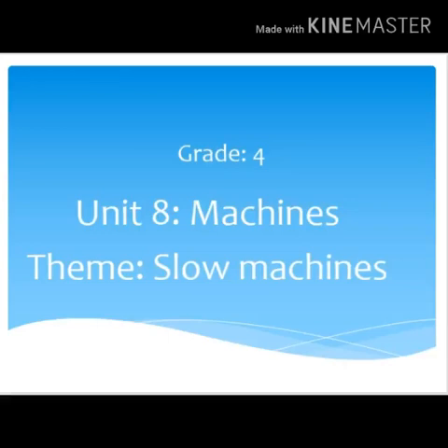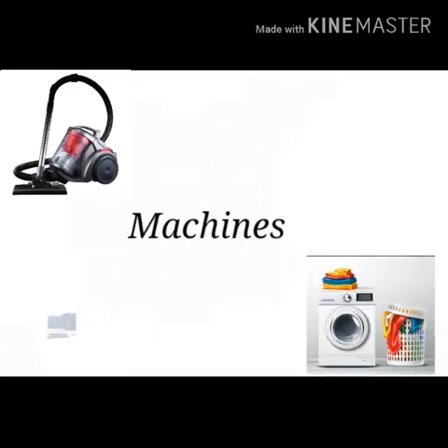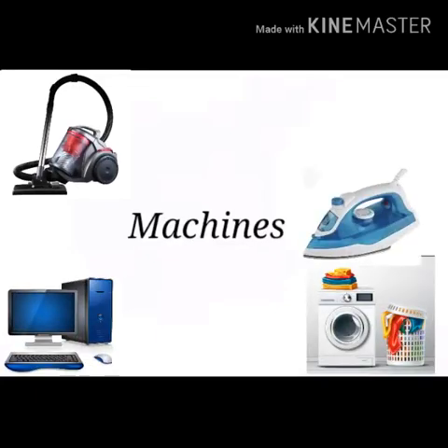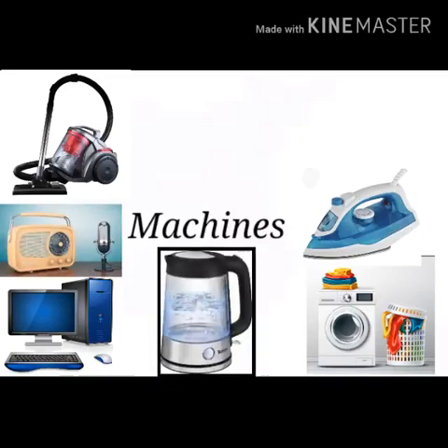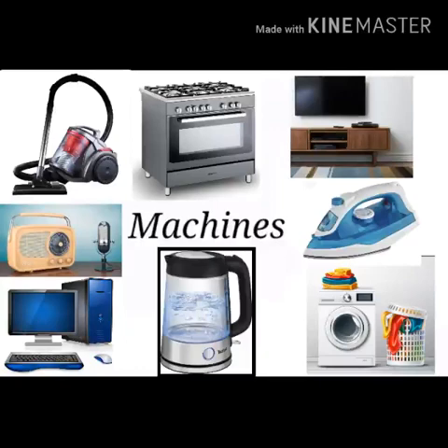Today we are going to speak about machines, especially slow machines. There are lots of types of machines which we use every day in our life. For example, vacuum cleaner, washing machine, computer, iron, radio, electric teapot, cooker, TV. We can't imagine our life without them. Machines are tools that use energy to do work.